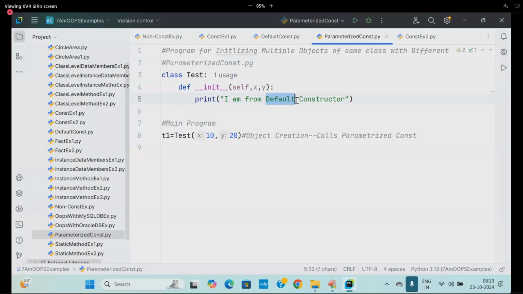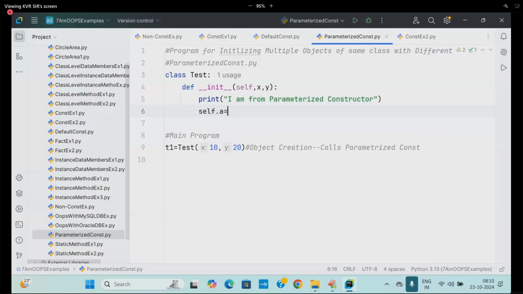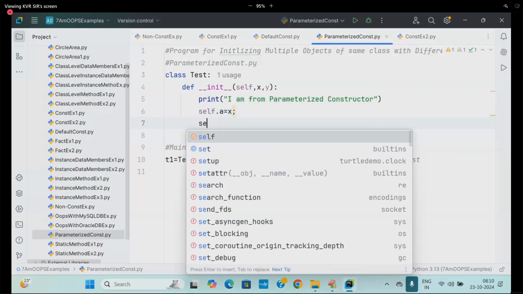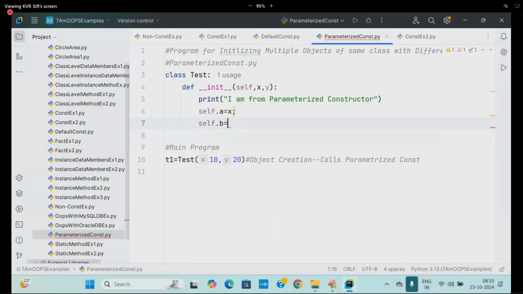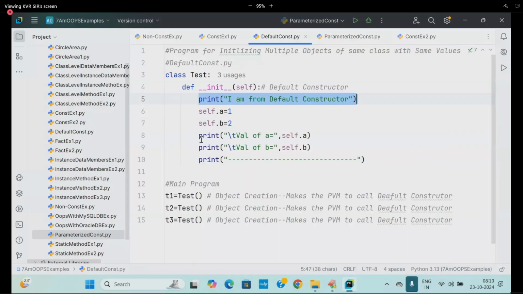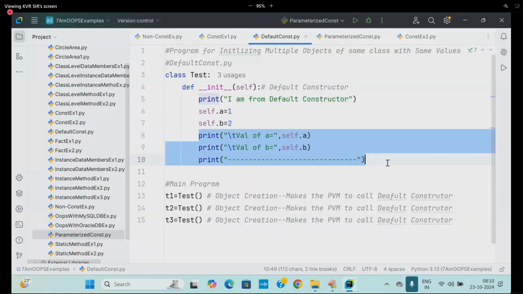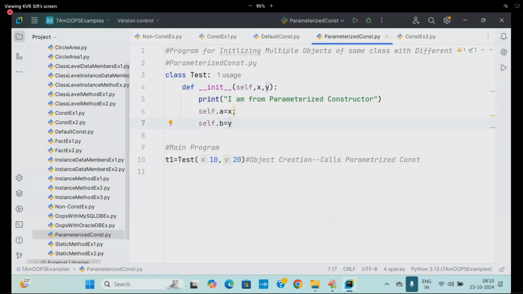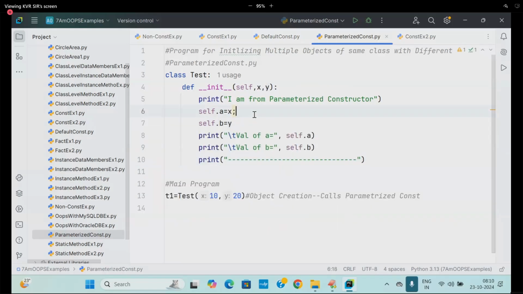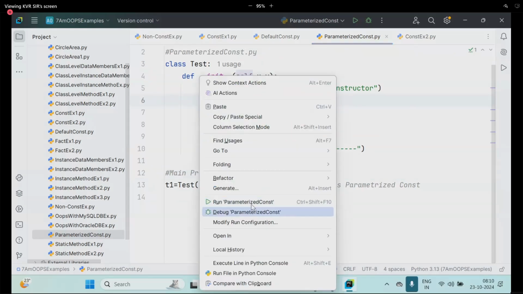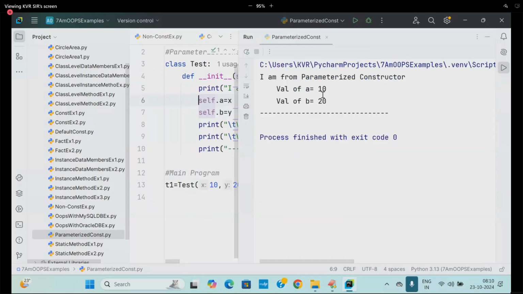Here I am writing the parameterized constructor. There I will write self.a is equal to x, self.b is equal to y, and print the value of a and b here. Are you following me? Simple. Execute it. I am from parameterized constructor. Value of a and b is 10, 20.